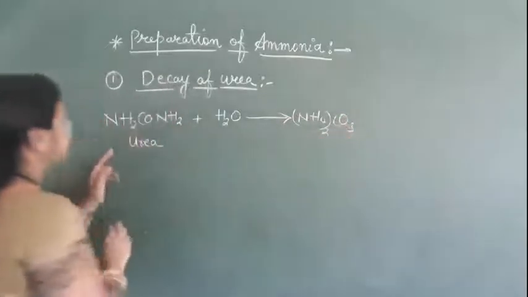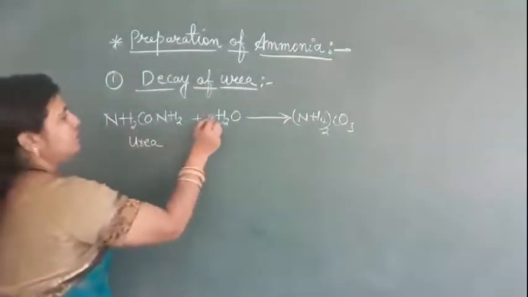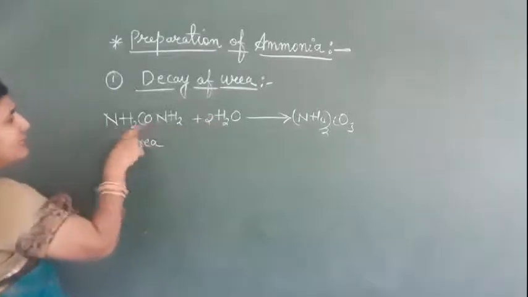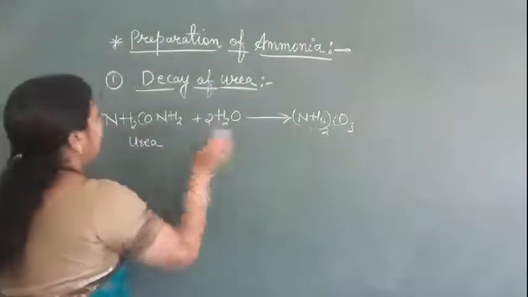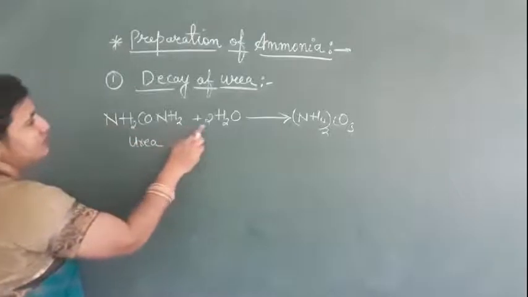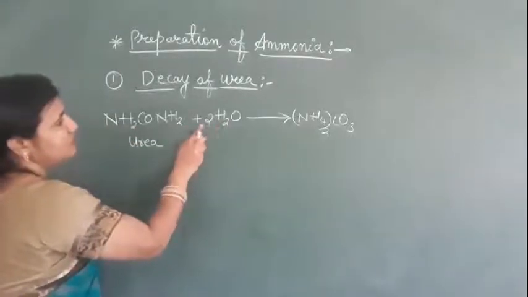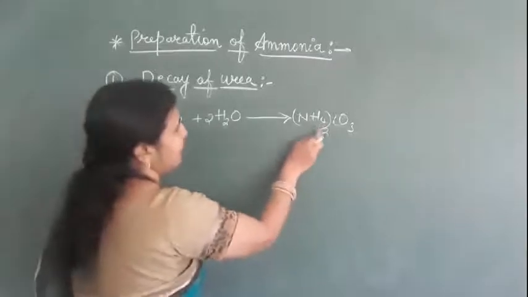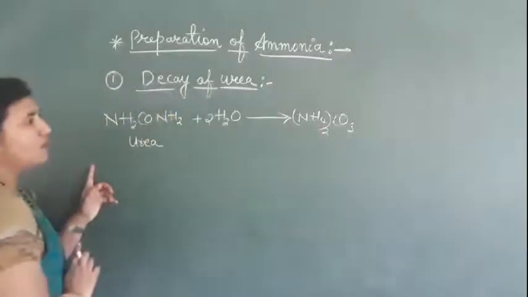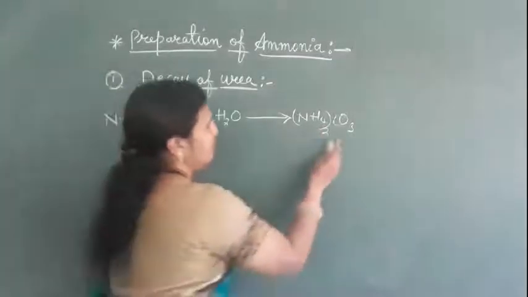Here we have 2H2O coming, so 2N we have here, and how many hydrogens? 4 hydrogens, and in total how many hydrogens? 4 plus 4, 8 hydrogens. So ammonium carbonate will form first.